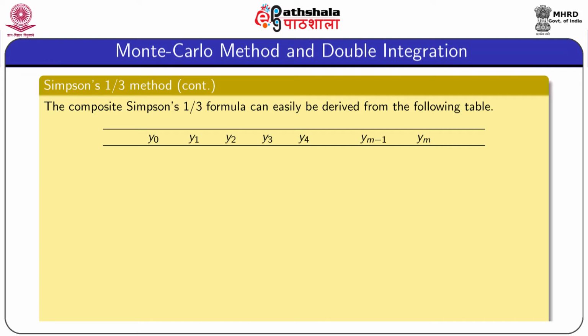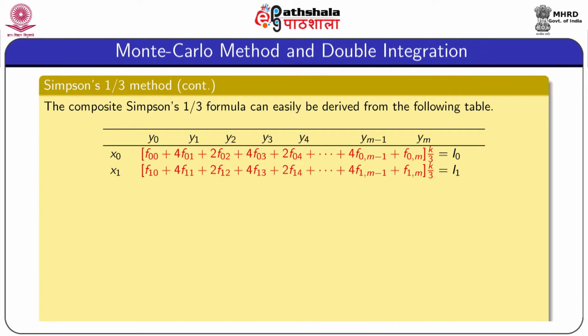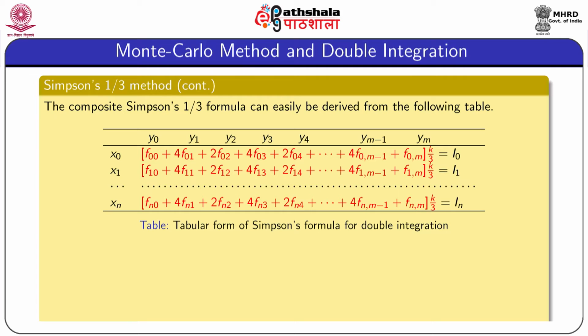To get the composite Simpson 1/3 formula, we prepared the following table of values. For x equal to x0, the expression f00 plus 4 into f01 plus 2 into f02 plus 4 into f03 plus 2 into f04 plus dot dot dot 4 into f0 m minus 1 plus f0m whole into k by 3 is denoted by I0, and for x equal to x1 the entire expression is denoted by I1, and lastly when x equal to xn then the expression is denoted by In.